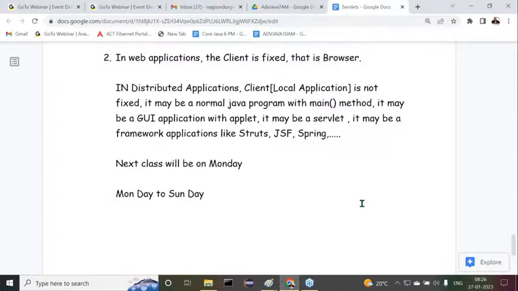I think some of you might have thought it was only up to Saturday, right? No, Monday to Sunday, including Sundays, we are planning the classes, especially on Saturdays and Sundays. Maybe max on Sundays, we are going to take somewhat extra time, at least 3 hours. If it is possible from Saturday also, Saturday and Sunday, I want to take 3 hours on the servlets.